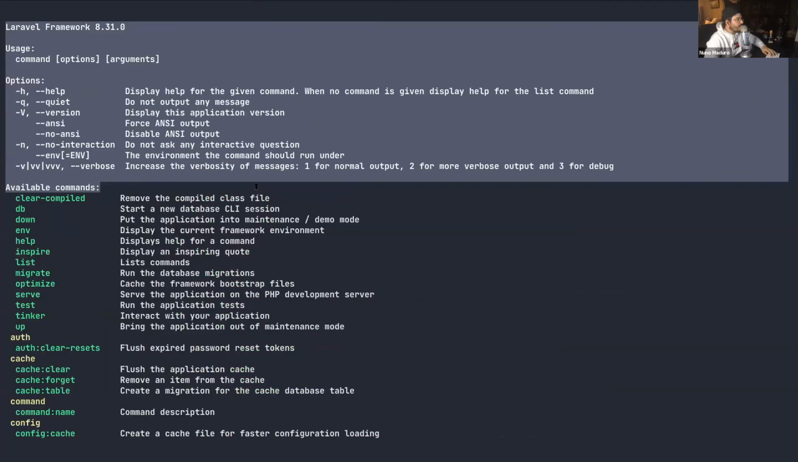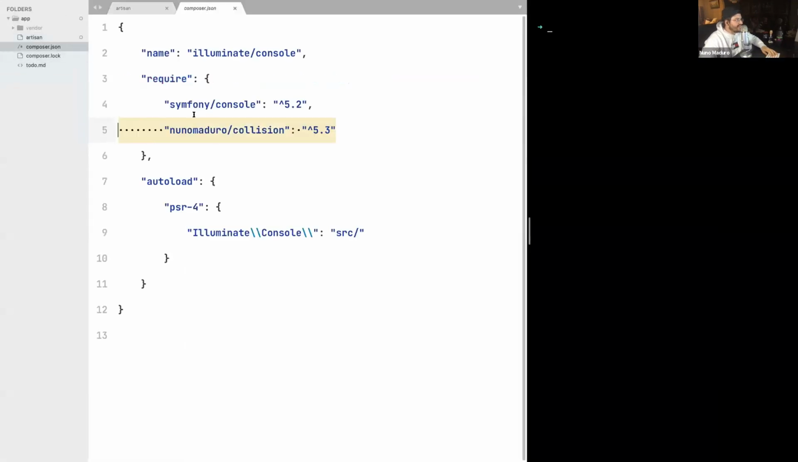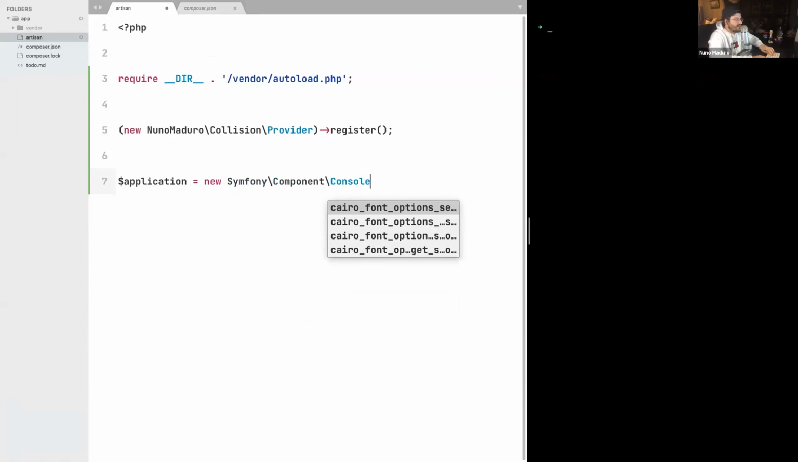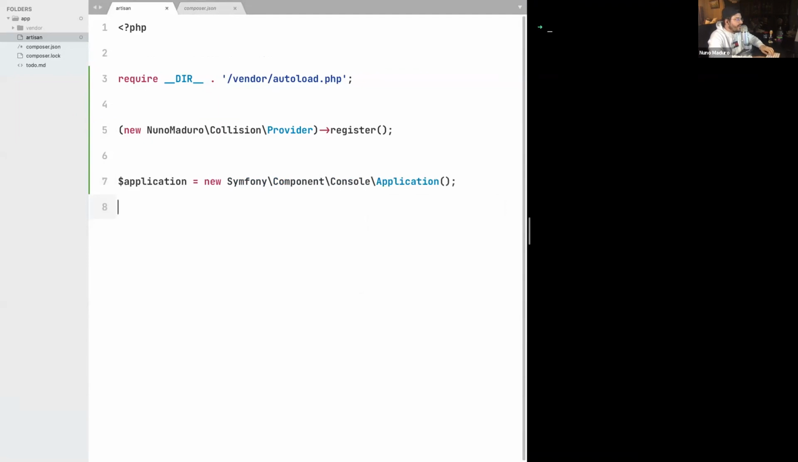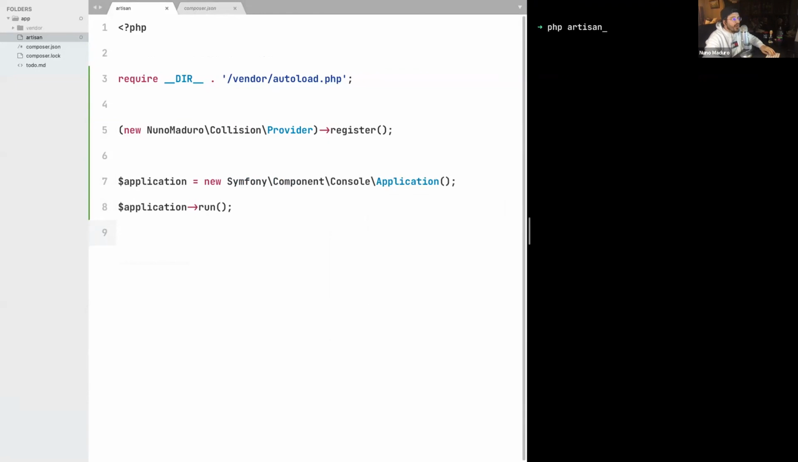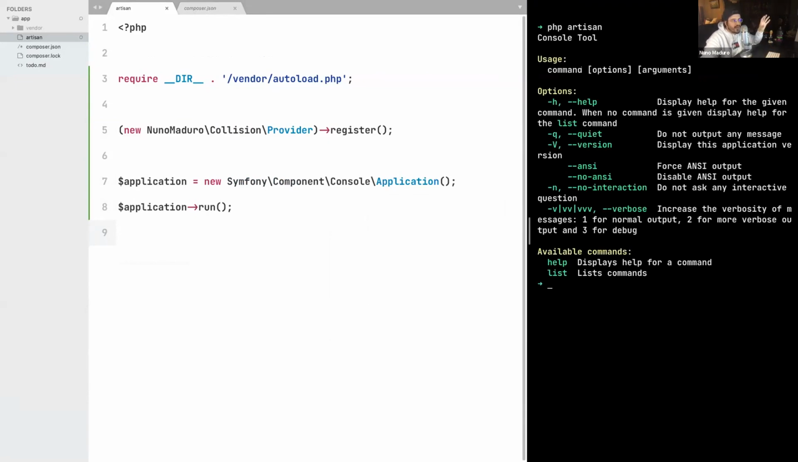Then remember, we are working on having this skeleton, and for that we can use Symfony Console, which is one of our dependencies here as well. And to use Symfony Console, you can simply type $application = new Symfony\Component\Console\Application, and then you type $application->run(). And once you have those two lines, you immediately get something like artisan, right? You have here the title, you have some usage, some options, and then the list of available commands that for now is empty, but we are going to create some commands during this talk.